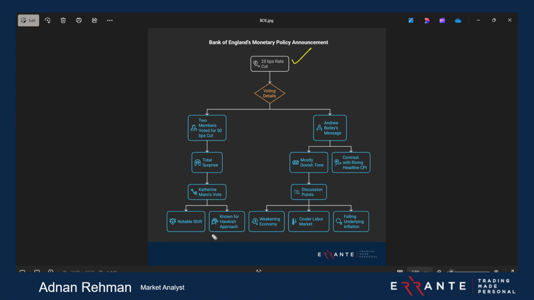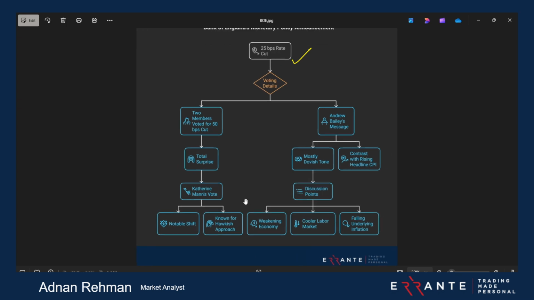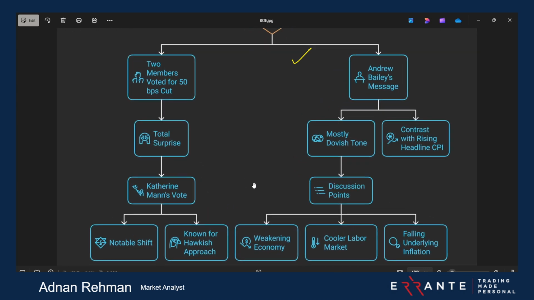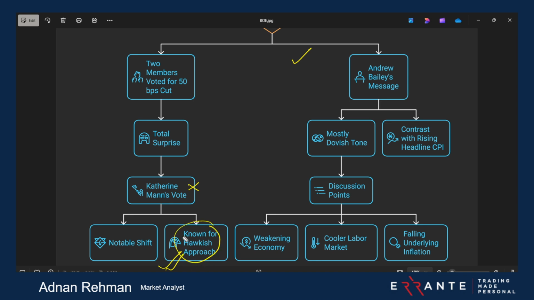The most important thing that I have been telling you guys is to monitor the sayings or the votes from the members. Now, over here, Catherine Mann was a hawkish member, and now she has voted for a rate cut. This is a notable shift in the monetary policy meeting, from one of the members.